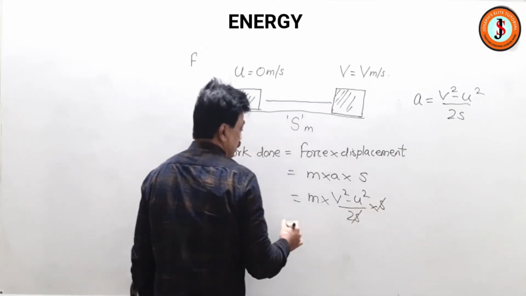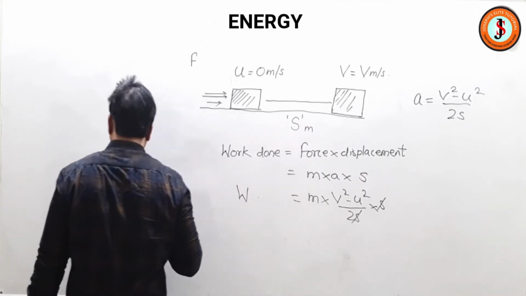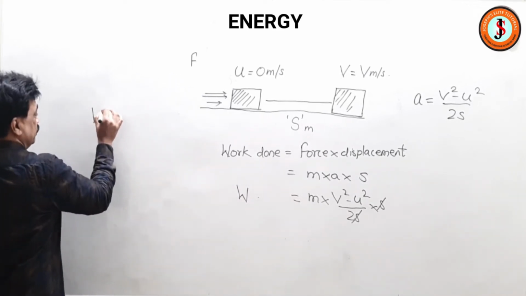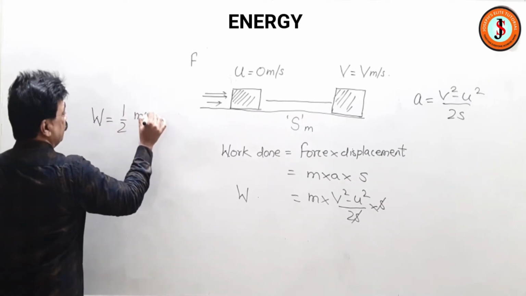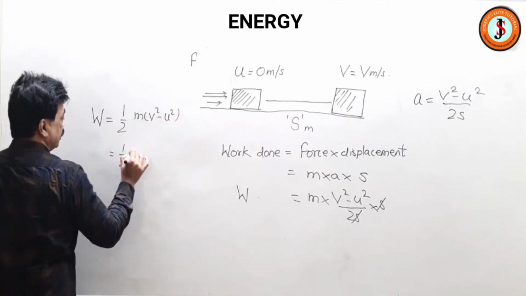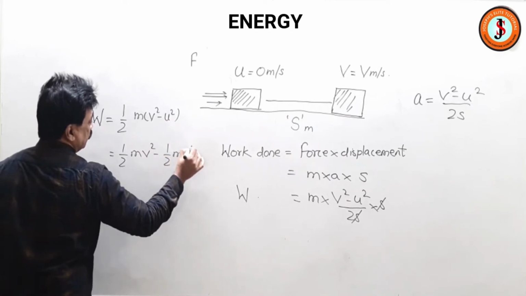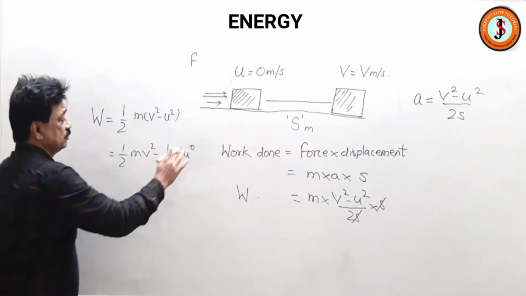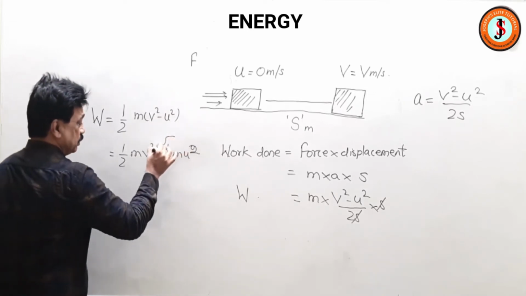S is cancelled. So we get work done, W, is equal to half m into v square minus u square. Now this is half mv square minus half mu square, but the initial velocity was 0. So this whole thing becomes 0.